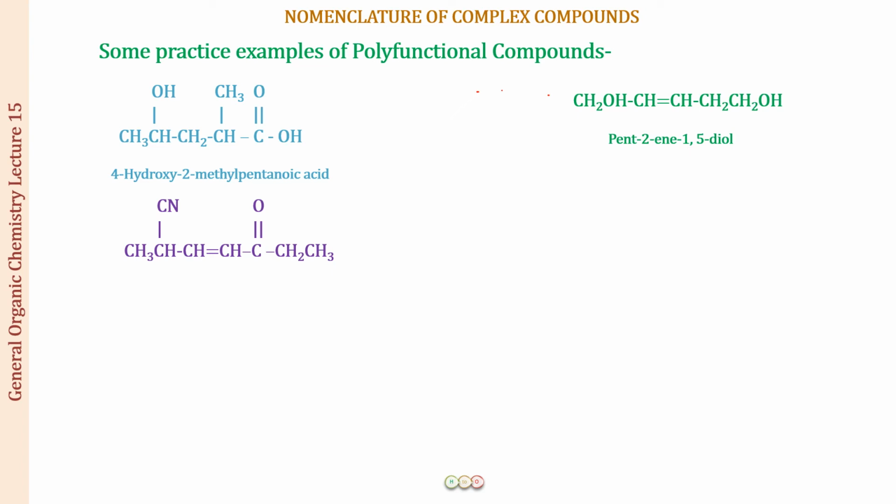And when we have a chain terminating group, we have to start the numbering from this end. So this will be 1, 2, 3, 4, 5, 6 and 7. So now do we have the word root? Yes, we have the word root. The word root is going to be hept. Okay, there is a double bond present at position number 3. So this becomes heptene.